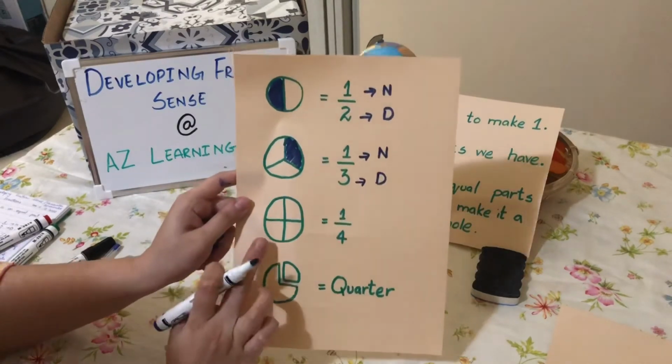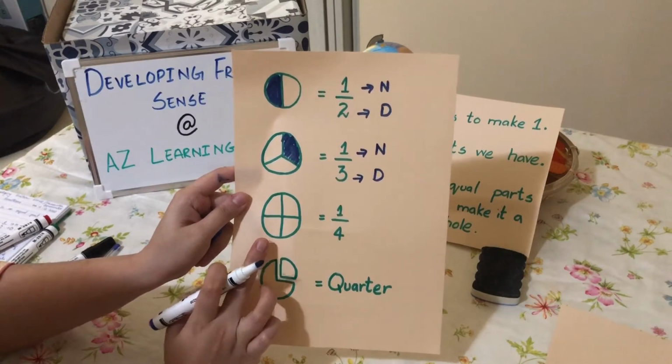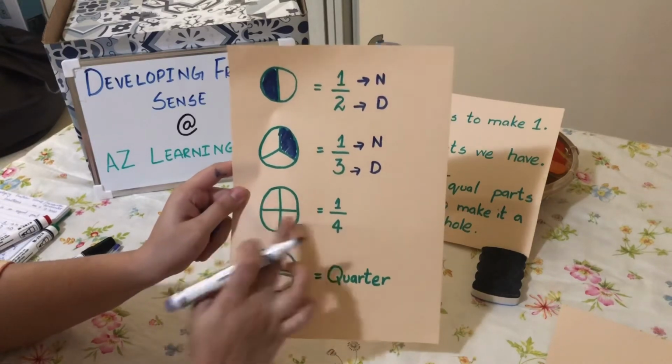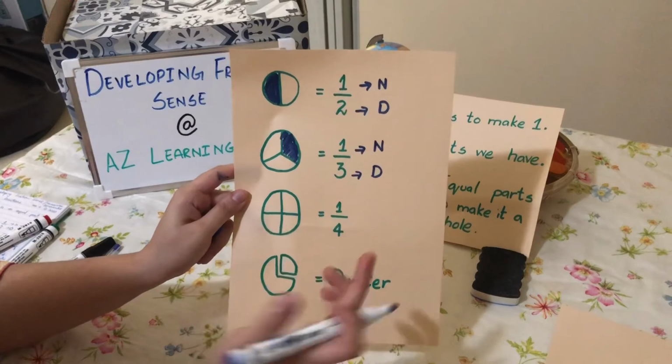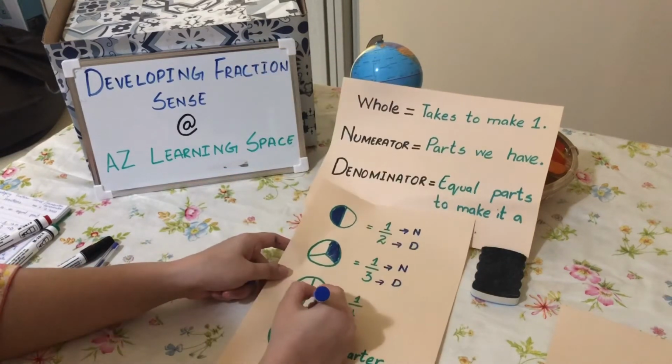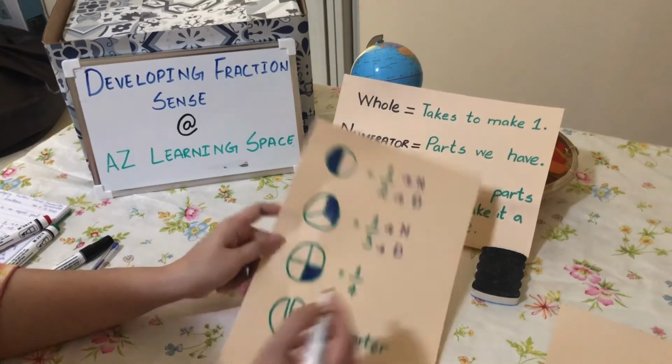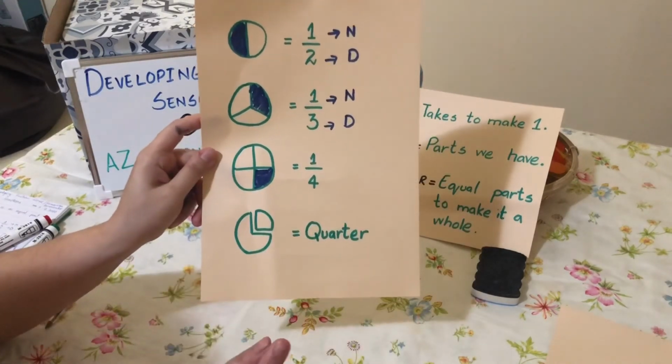Furthermore, we have the third circle over here. It represents 4 equal parts, so 4 becomes the denominator, and 1 represents any one part we can color here. So here it's colored now.